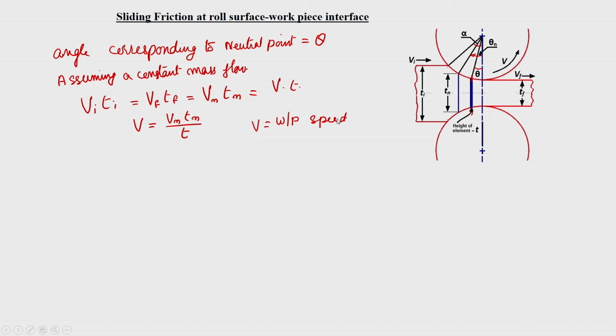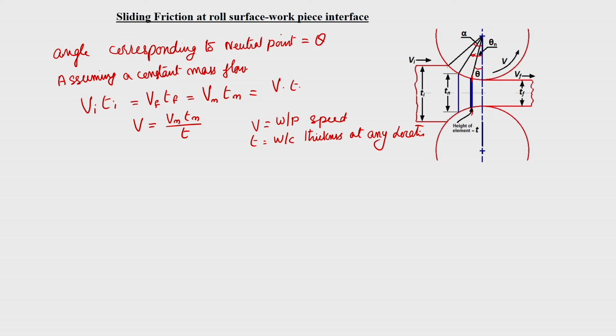Suffix and other things correspond to, say, i, f, and n, corresponding to your inlet, exit, neutral point, or any point here. So, that is what, and T is the workpiece thickness at any location. Okay. So, at the neutral point you will find that the component of velocity V n in the horizontal direction,